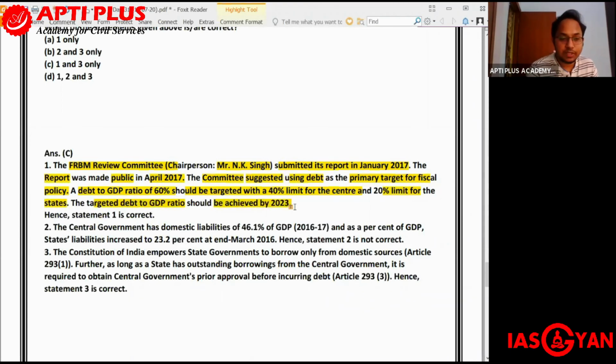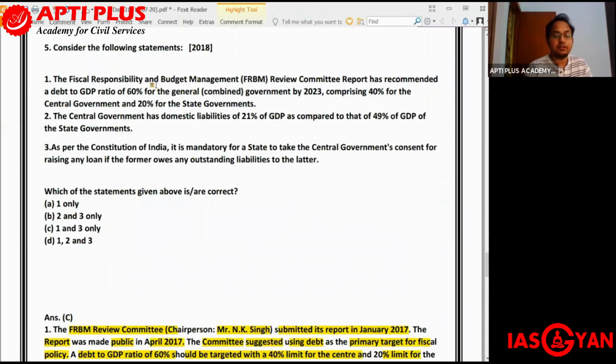So the first statement, that the FRBM Review Committee report, which was chaired by Mr. N.K. Singh, has recommended a debt to GDP ratio of 60% for both the governments combined, that is union government and state government, by 2023, out of which 40% will be the central government's debt as well as 20% for the state government. So that is correct.